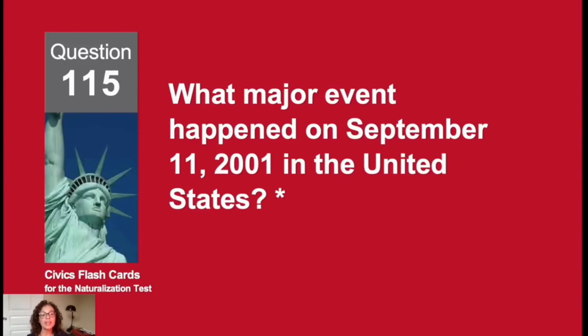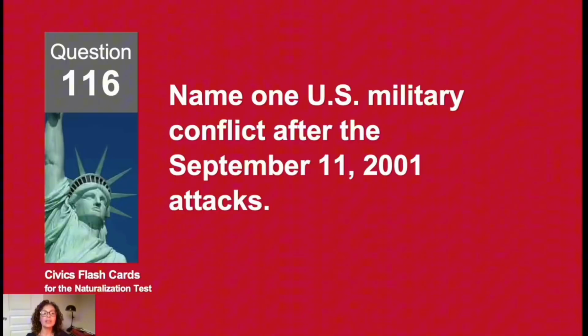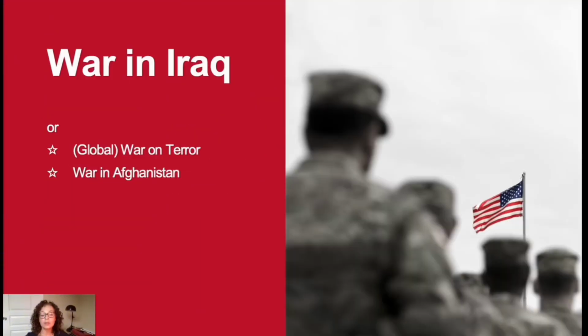What major event happened on September 11, 2001 in the United States? Terrorists attacked the United States. Name one U.S. military conflict after the September 11, 2001 attacks. The war in Iraq.